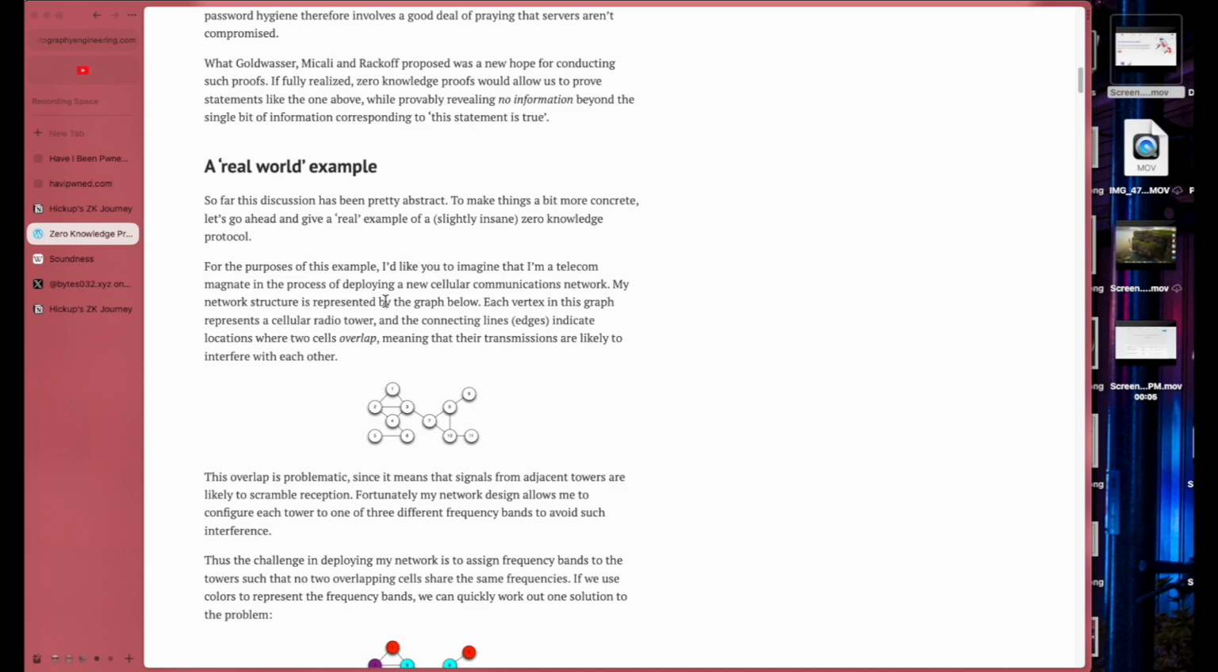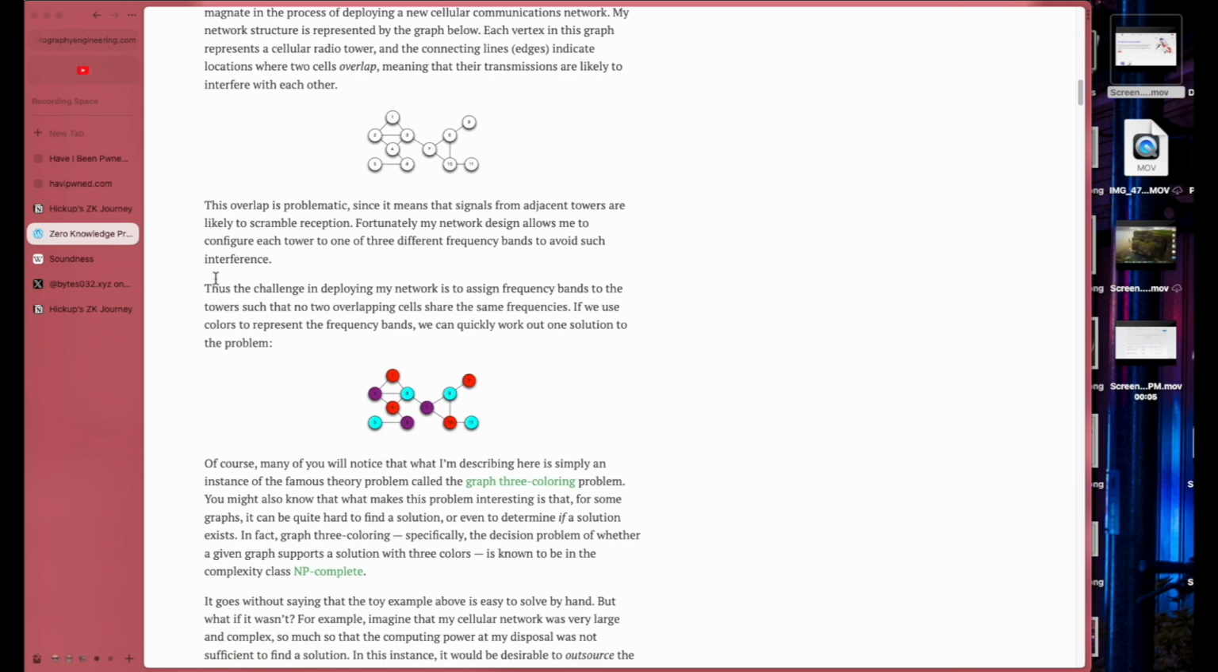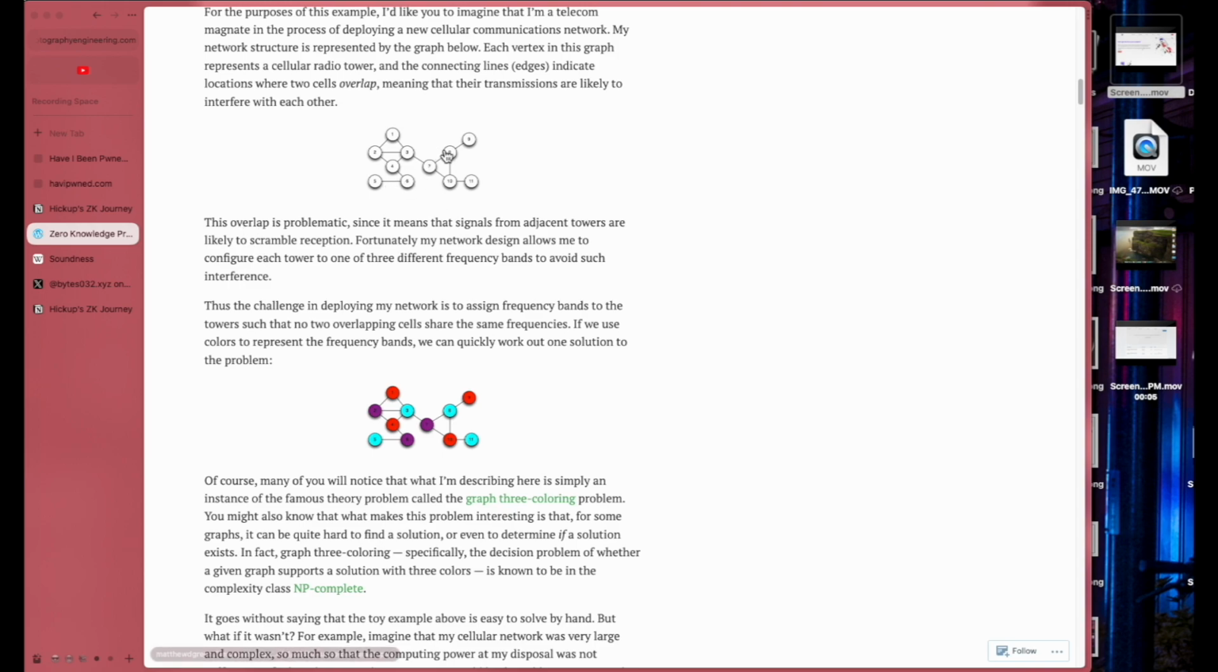Okay, in the process of deploying a new cellular communications network, my network structure is represented by the graph below. Each vertex in this graph represents a cellular radio tower, and the connecting lines, edges, indicate locations where two cells overlap, meaning that the transmissions are likely to interfere with each other. All right, makes sense. This overlap is problematic. Whoa, why? Oh, because you have... Okay, since it means that signals from adjacent... Yeah, that's exactly what I was going to say.